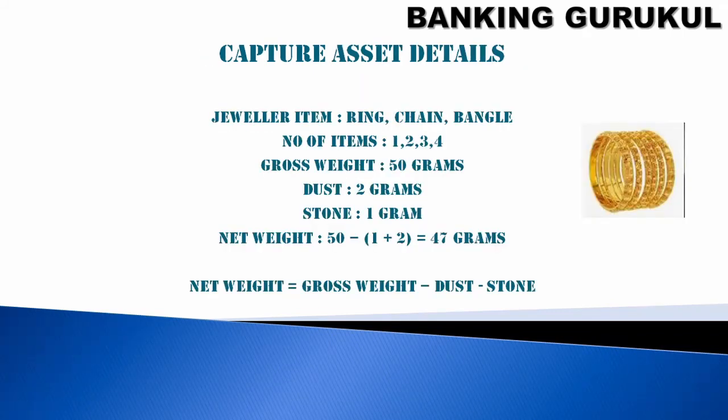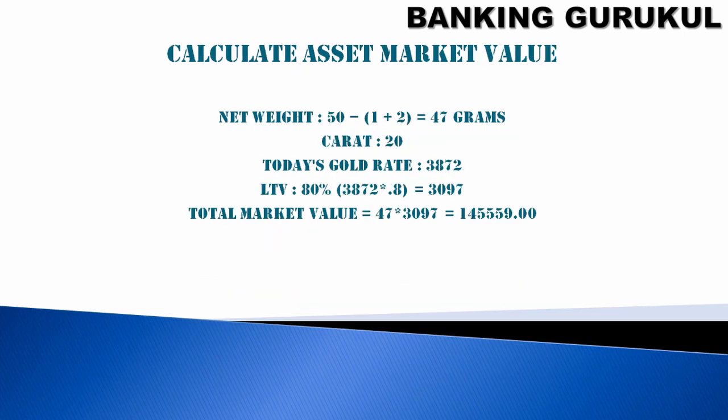Then we'll capture the individual asset details. So what is the jewelry item, whether it is a ring, chain, bangle, number of items, gross weight, then what is the dust and stone. Then we'll remove the dust and stone weight from the gross weight, then we'll get the net weight. So net weight is 50 grams and we have removed 3 grams as the wastage. Now it is 47 grams.